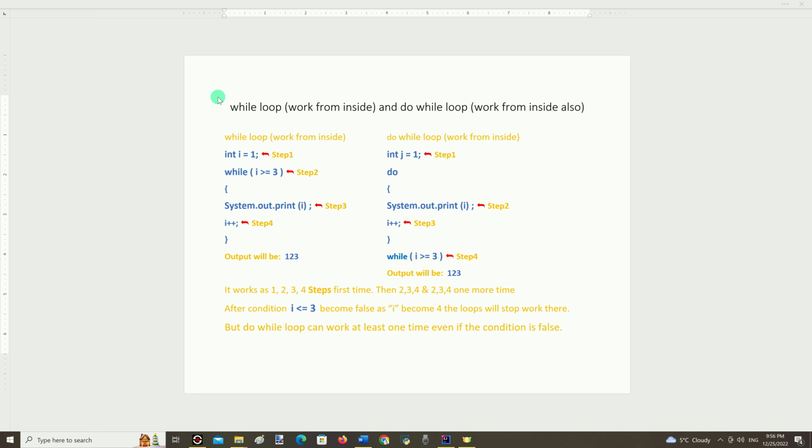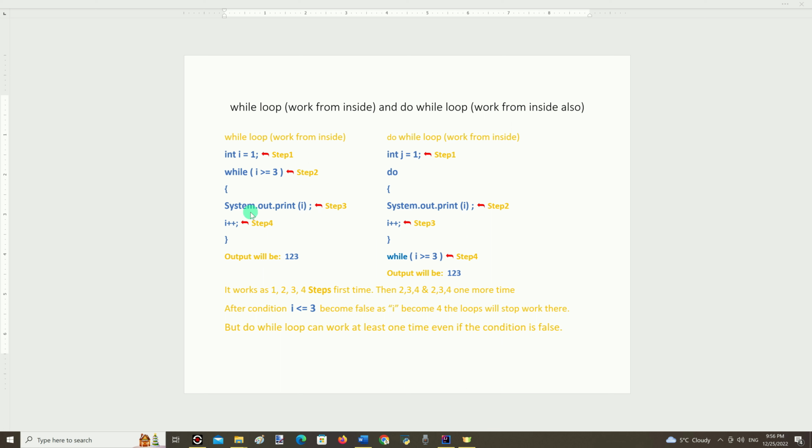Here we can see examples of how while and do while loops work inside. In the while loop, the first step is declaring and assigning the value of variable I outside of the loop. Then the keyword while, and inside the parentheses there is a condition for how long the loop should execute iterations. That is step number 2.